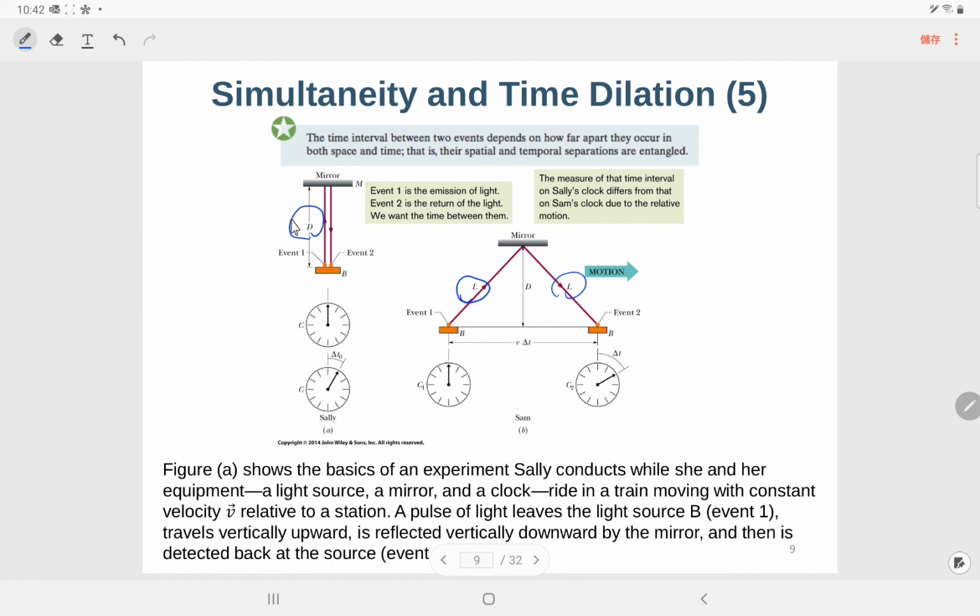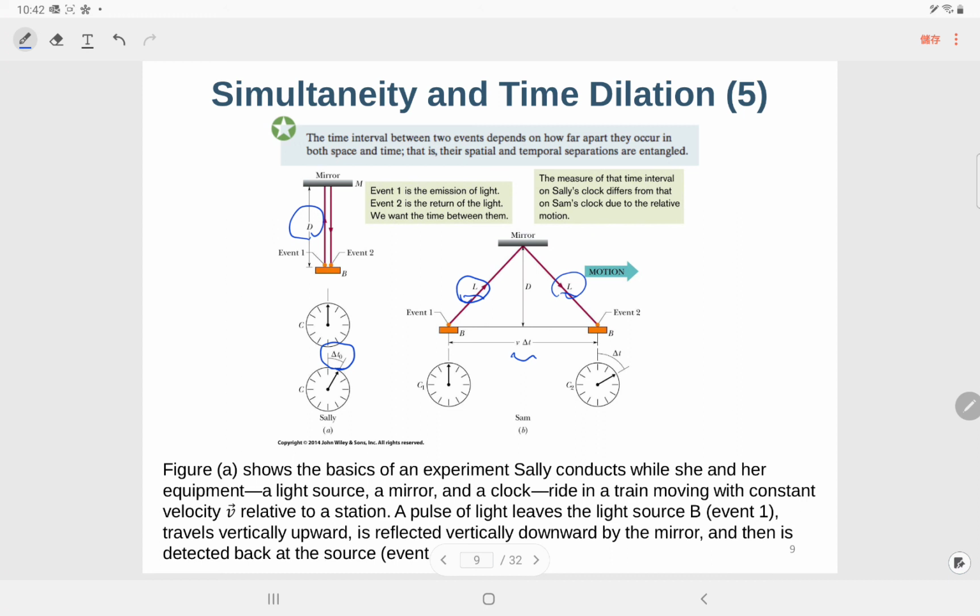So for this one, as long as it is stationary, d over delta t0, maybe it takes the time to be delta t0, should be the speed of light. But here, the light travels through 2L, and it takes the time delta t rather than delta t0.